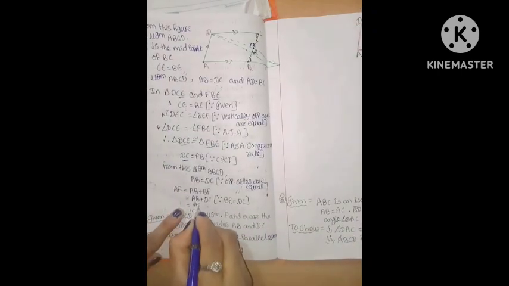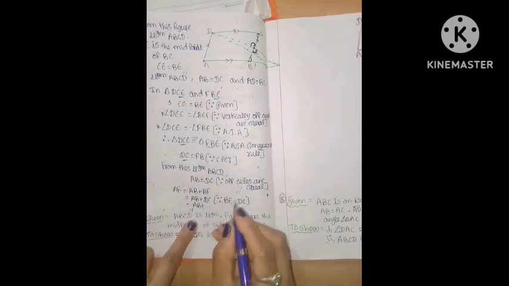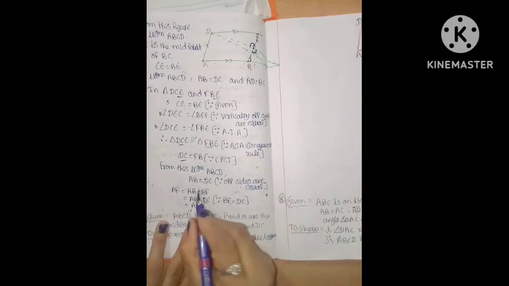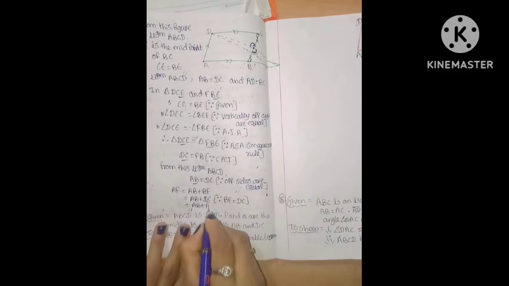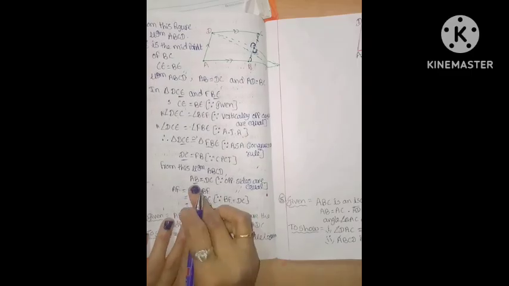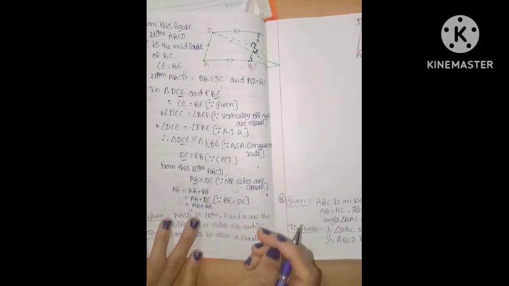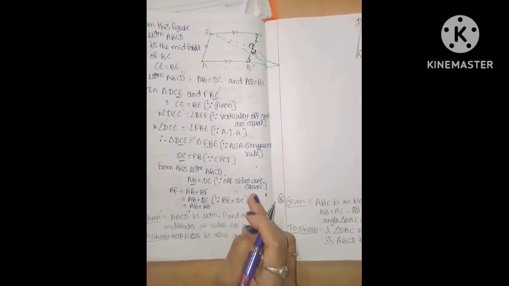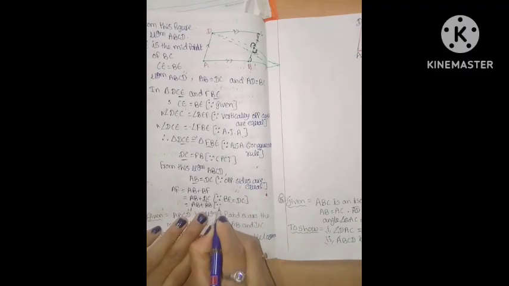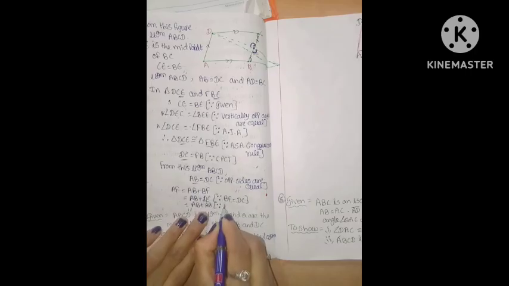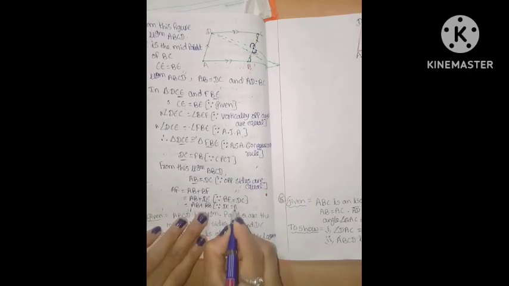Next, AB as it is, and DC, in place of DC you write AB. Why? Because these two are equal only. Opposite sides are equal. So that's why AB. What's the reason? Since DC is equal to AB.